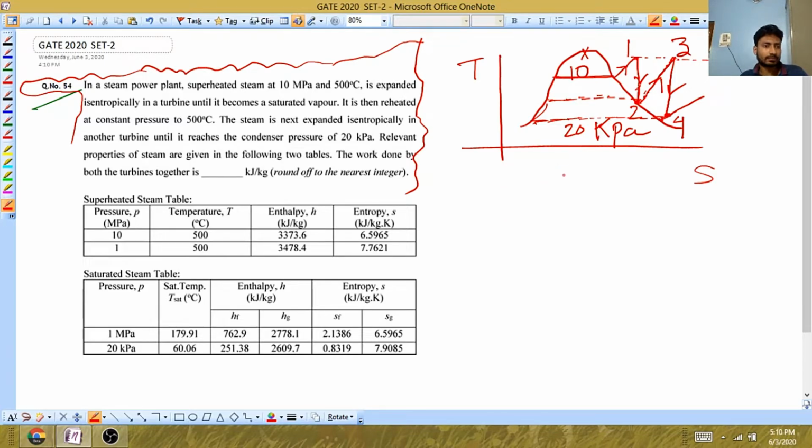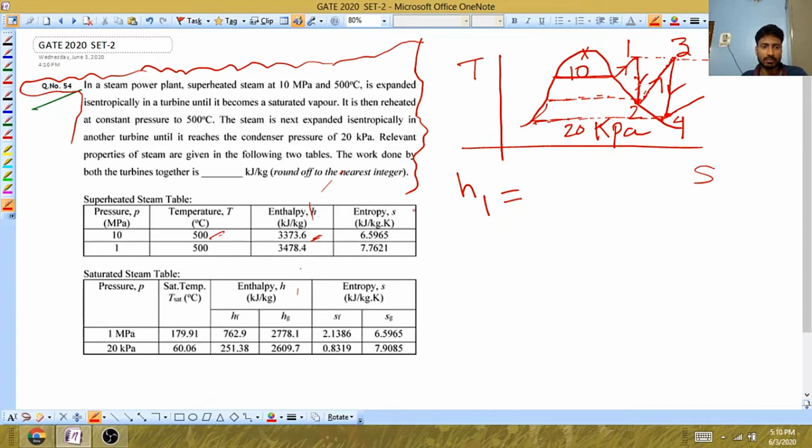Now for the values they have given, you have to use these two tables. See, at state 1 it is superheated. So from the steam table, state 1 is at 10 megapascal and the temperature is 500 degrees Celsius.